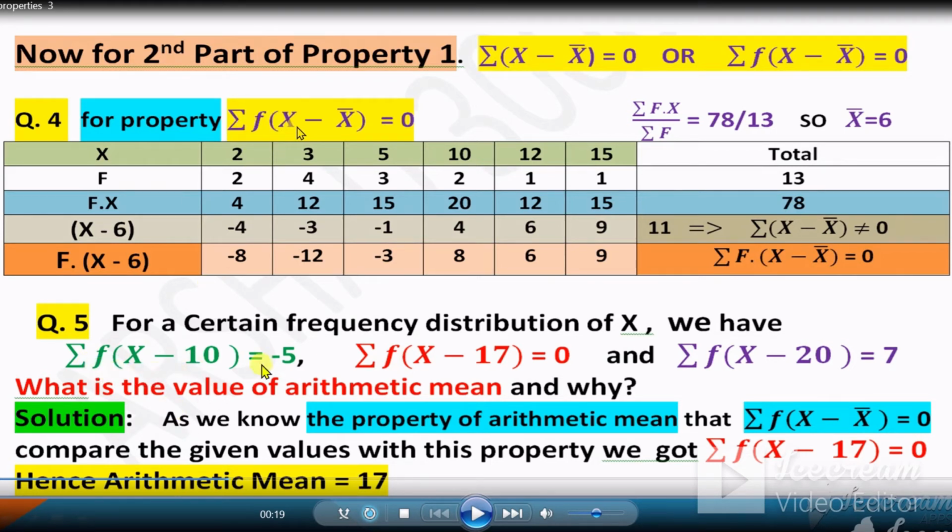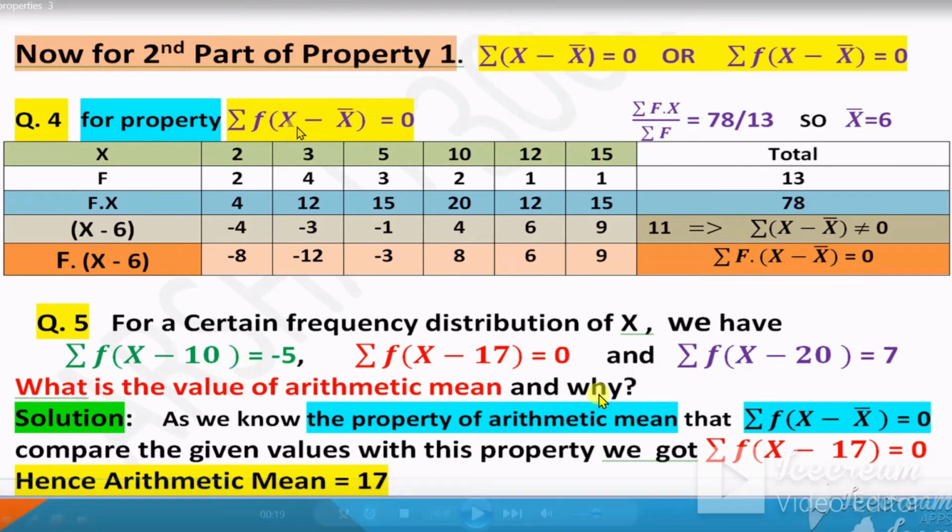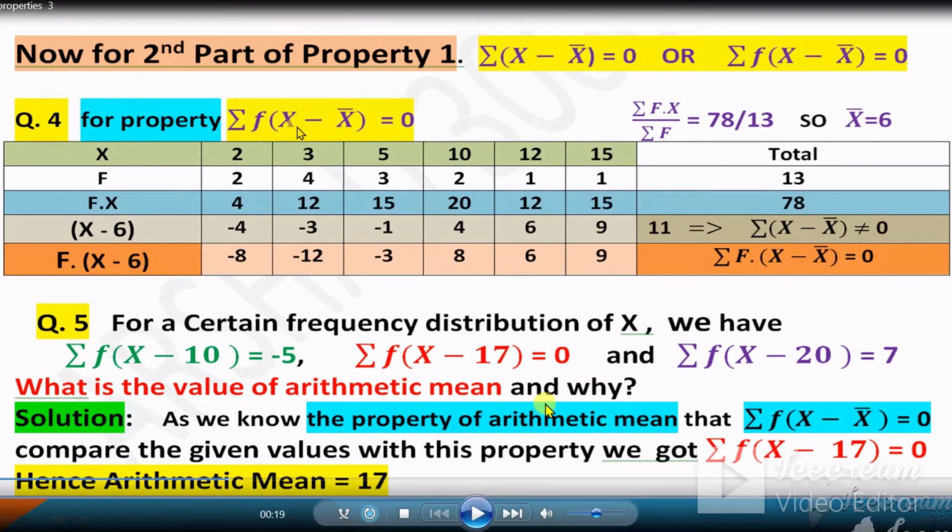Now, these three options are given to you. Summation f(x minus 10) equal to negative 15, summation f(x minus 17) equal to 0, and summation f(x minus 20) equal to 7. What is the value of the arithmetic mean and why? Now you are given three options and they are asking what the arithmetic mean is and to give the reason why. So for the reason, always use a reference to the property. So we know the property of arithmetic mean that summation f(x minus x bar) equal to 0.